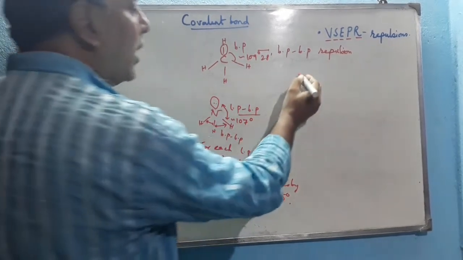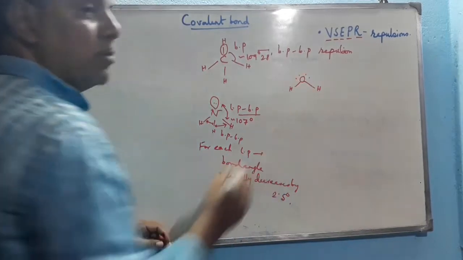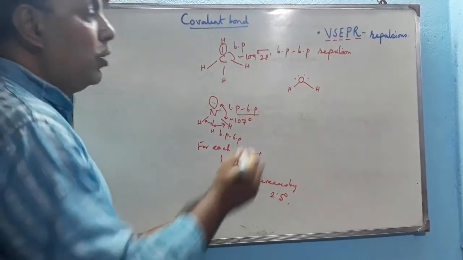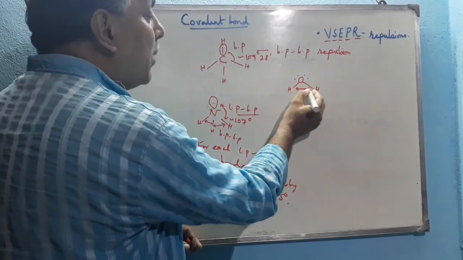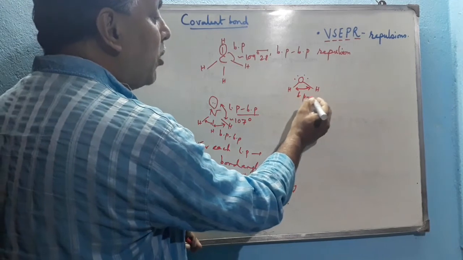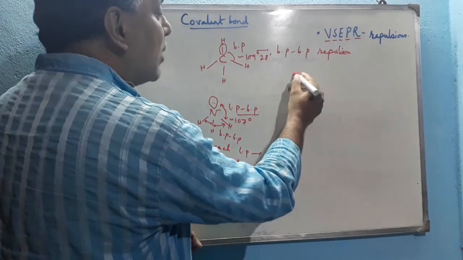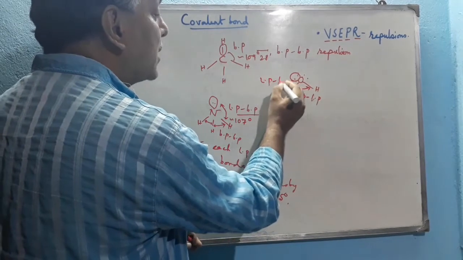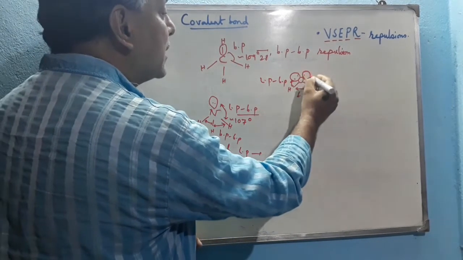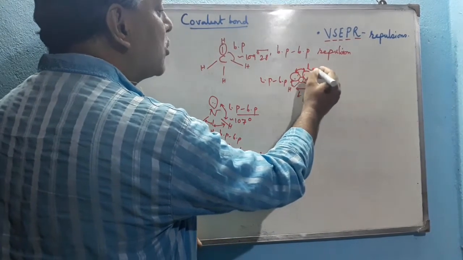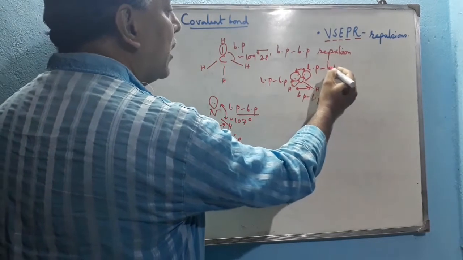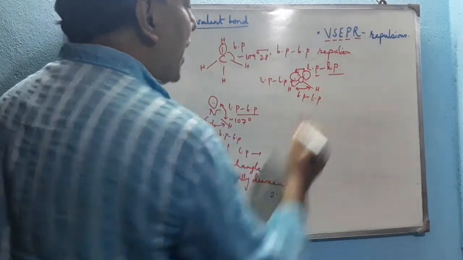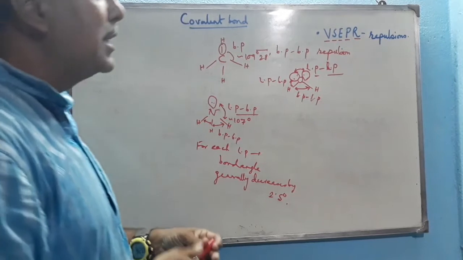But in the water molecule, there are two lone pairs over the central oxygen atom. So here bond pair repulsion is present as well as lone pair repulsion, which is the maximum among all these three types of repulsion.